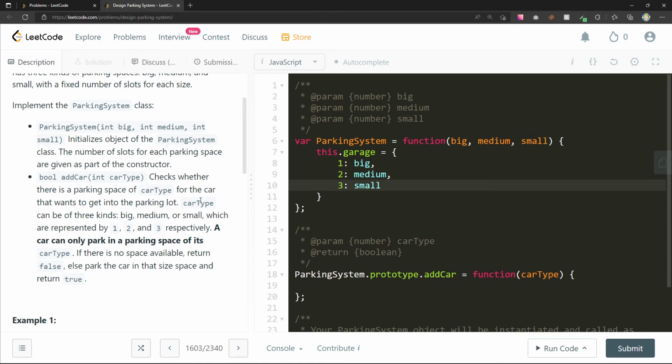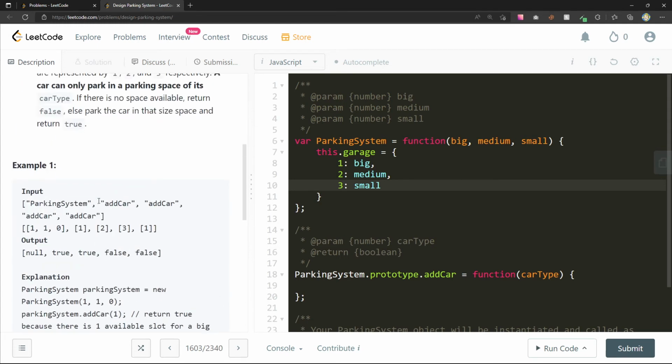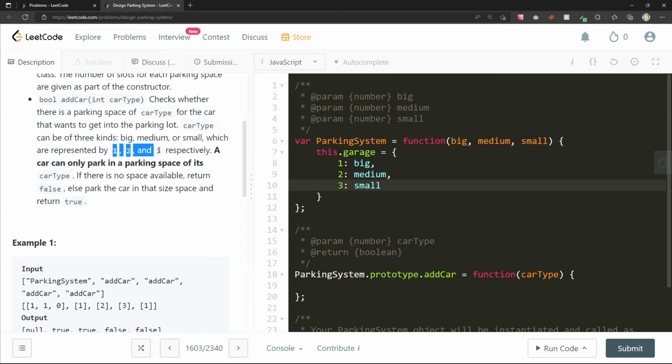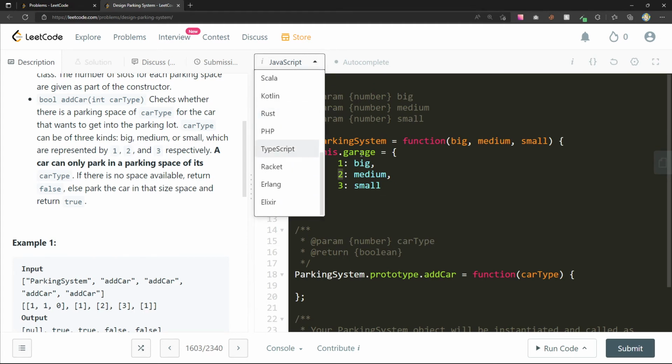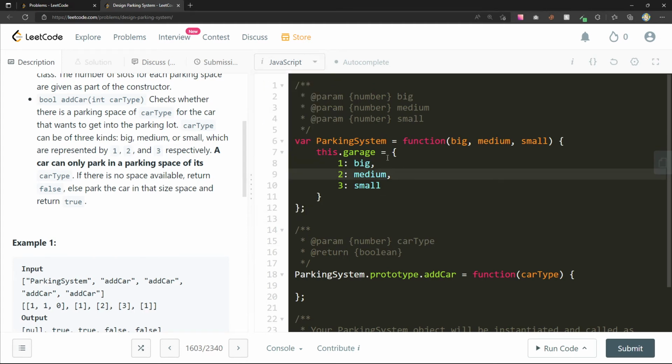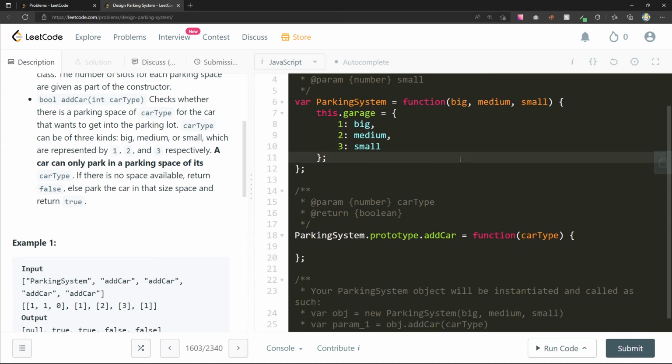So the way I got this, because it just says each of the car types is 1, 2, 3, and 1 is big, 2 is medium, and 3 is small. So this just becomes my key, and then we just set it to small. I just want to see some more. Okay, we do have TypeScript. I don't know why I wanted to see if TypeScript existed. I just wanted to see that. So okay, we have that.